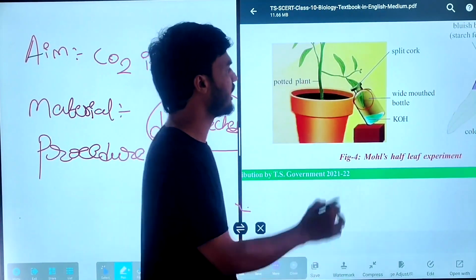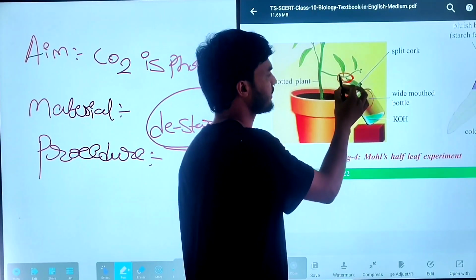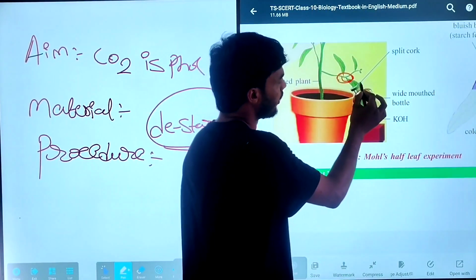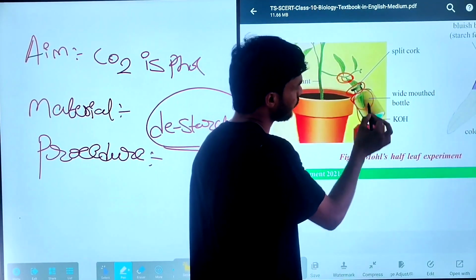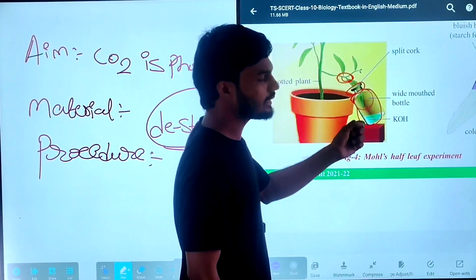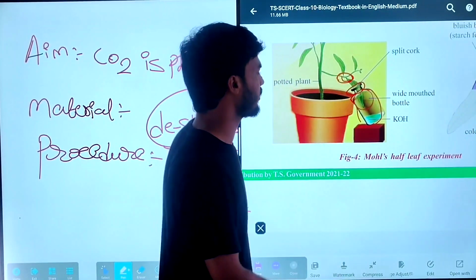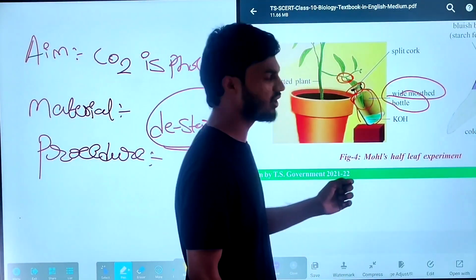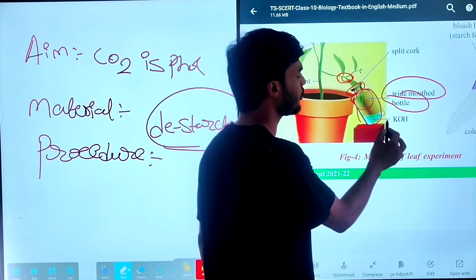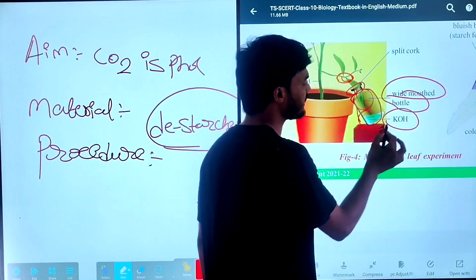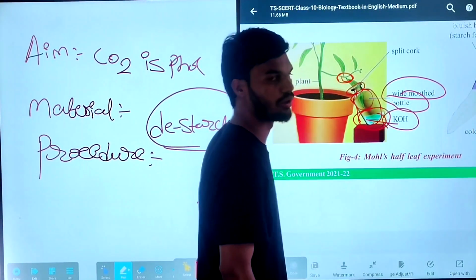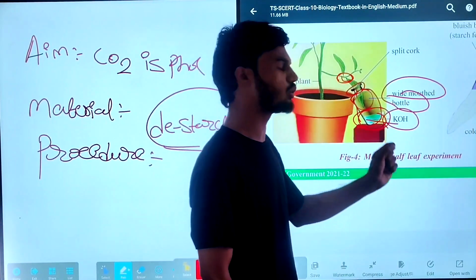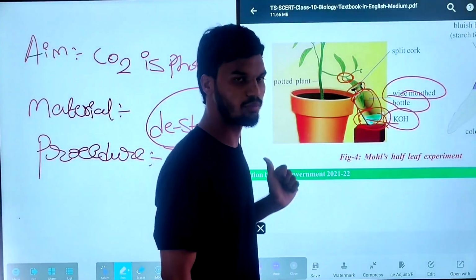You should be careful, the leaf should remain attached to the plant itself. After that you have to place half portion of the leaf inside the wide mouthed bottle. Before placing that, you have to place some amount of potassium hydroxide solution in the wide mouthed bottle.